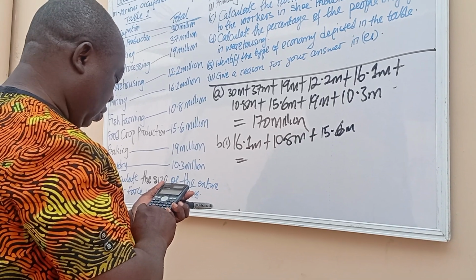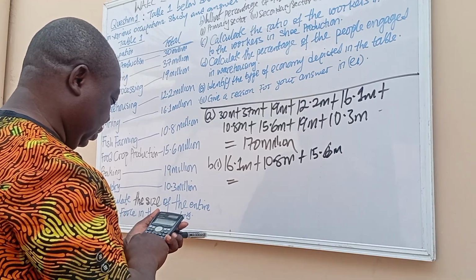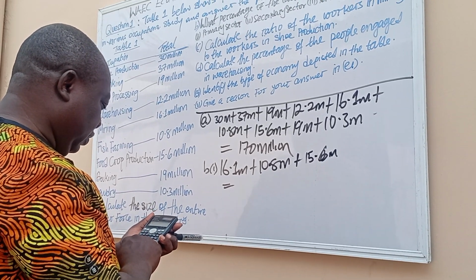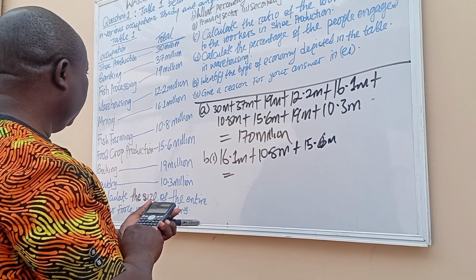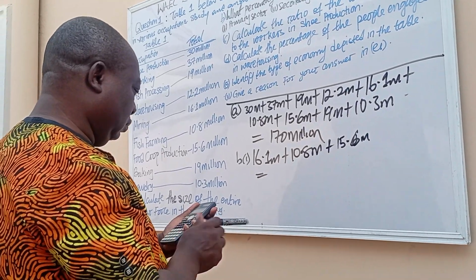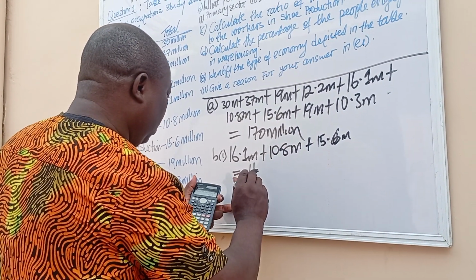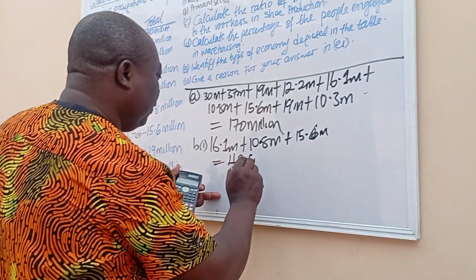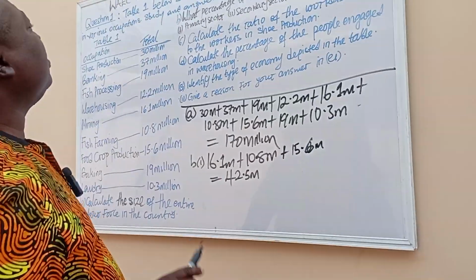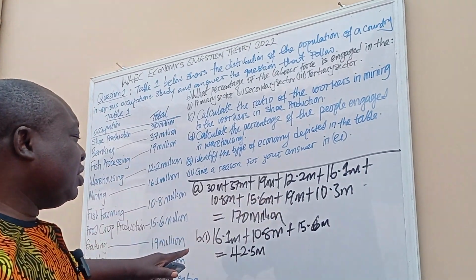16.1 plus 10.8 plus 15.6. So this will give you 42.5 million. But the question did not say we should just add.